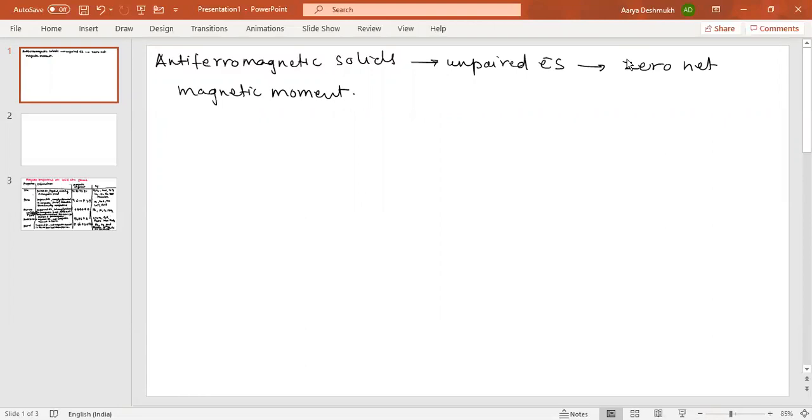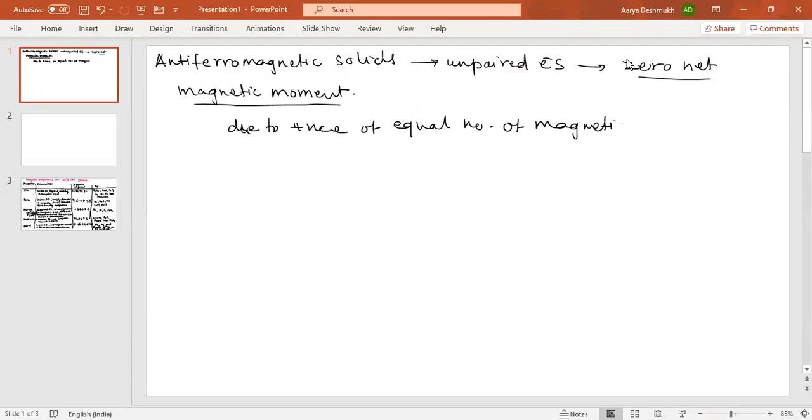So this is important here. These antiferromagnetic solids have the zero net magnetic moment. That means the total magnetic moment. And this antiferromagnetism is due to the presence of an equal number of magnetic moments.